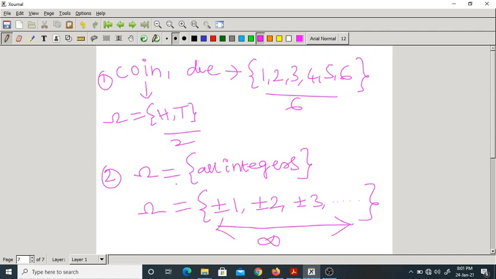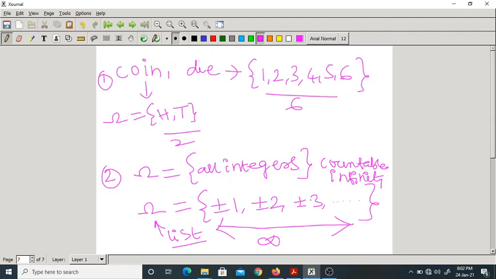So in this example of a sample space, we can count them, but they are infinite in number. They are called countable infinity. We are able to list them, to write all the elements of the sample space as a list.